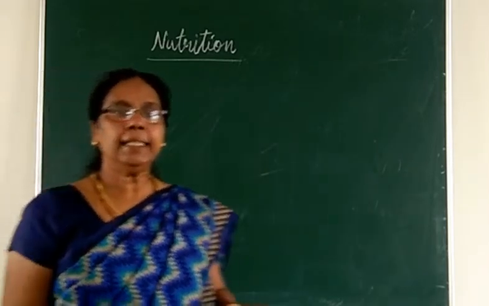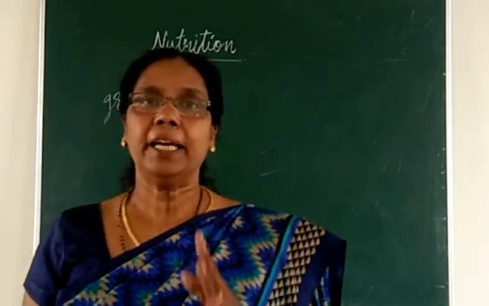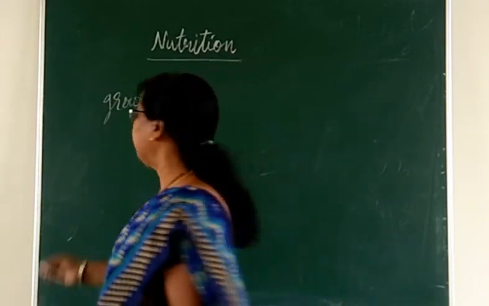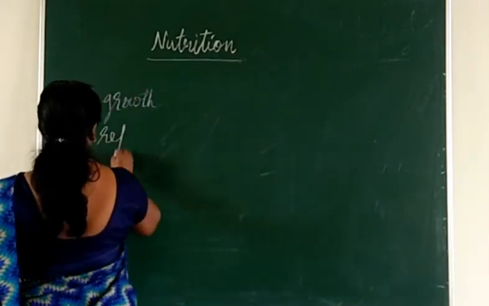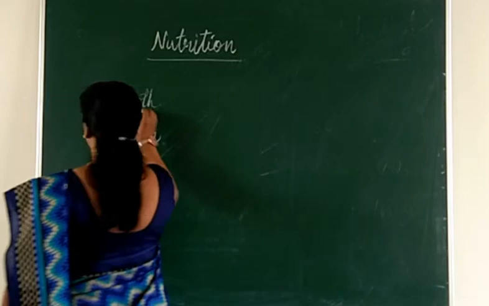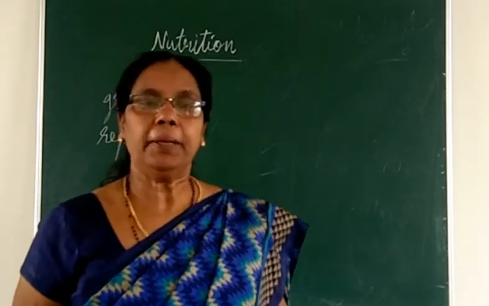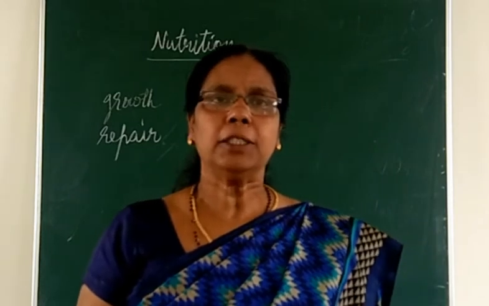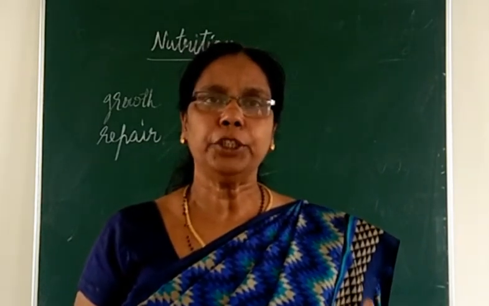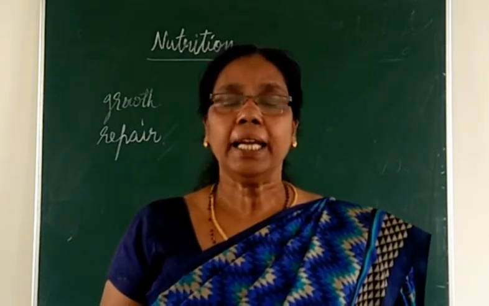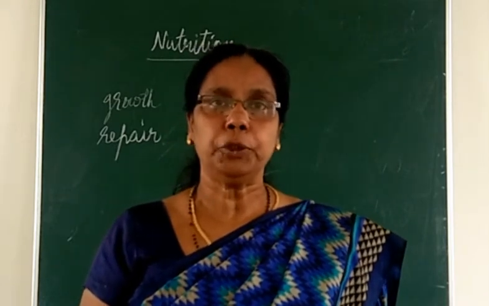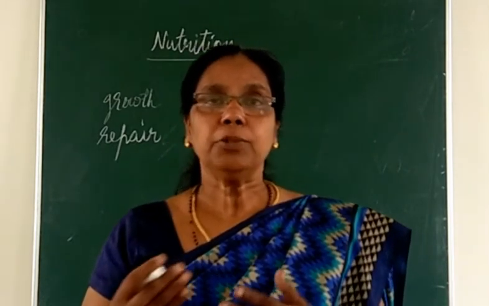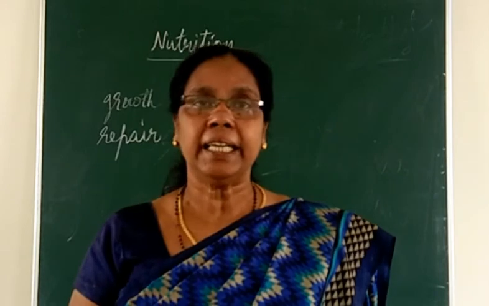The second thing is repair. What is meant by repair? When we are growing by any process, our body tissues or cells may get damaged or worn out tissues may be formed. This has to get healed.